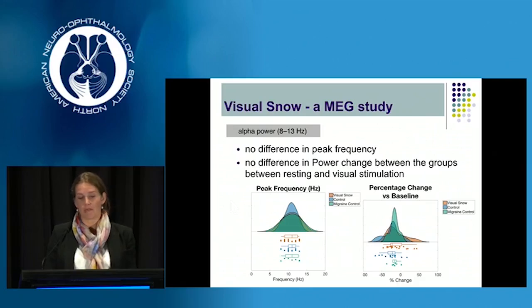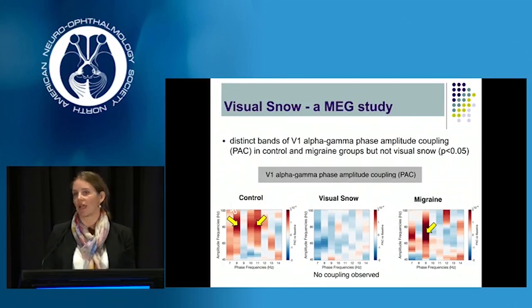And if we look at the difference in power, there's no difference in the general alpha oscillations in the different patient groups. And then most interestingly, we are looking at the coupling. So again, the coupling tells us about how this particular alpha band has controlled the local visual cortex. And these are heat maps here, and you will see that a redder heat suggests synchronization or coupling as compared to a whitish or more bluish area which suggests desynchronization.